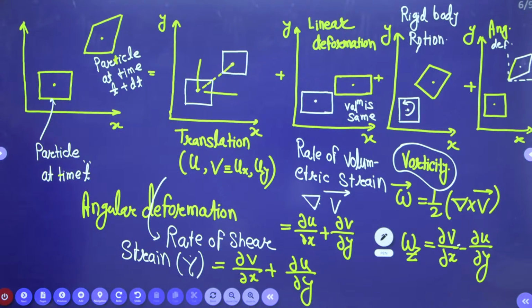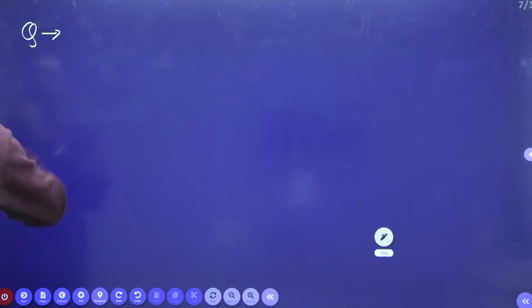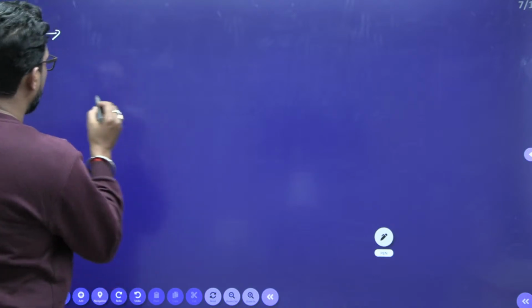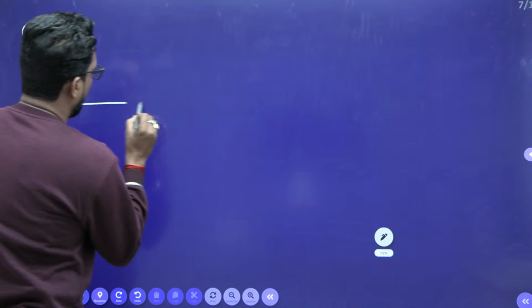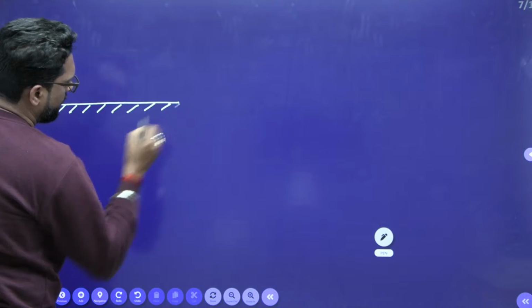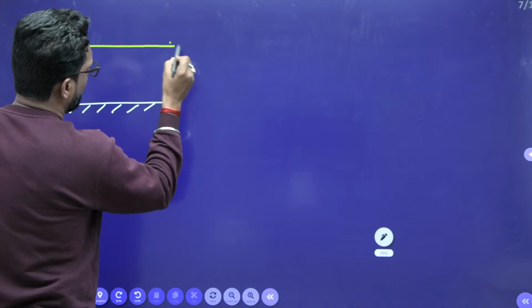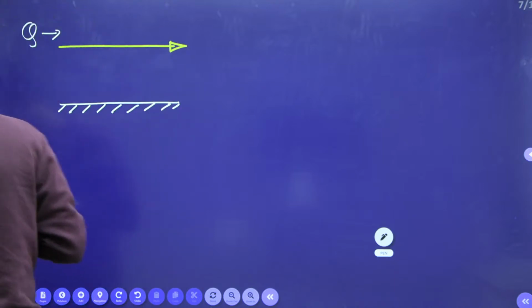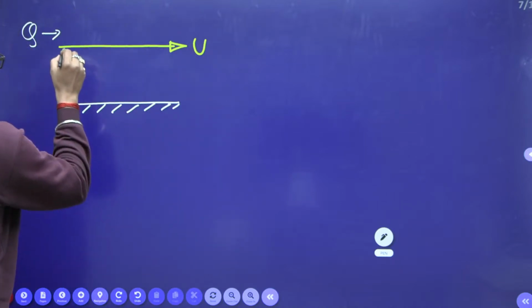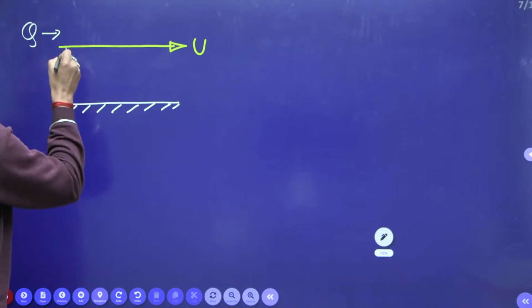For that, we have one problem. See, this is very important. You know the Couette flow. This is your fixed plate, and there is a plate which is moving with the velocity U. The gap between the two plates is h.